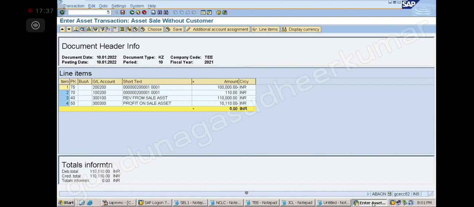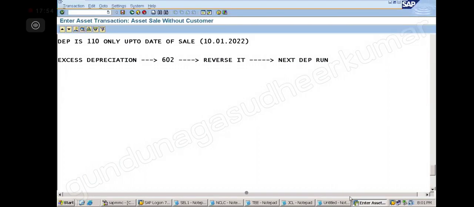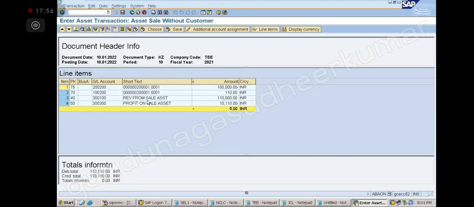So what is the entry for asset sale? No doubt. Bank is not there here. Is there any bank? No, it's not there. I will discuss that later. So what is the entry here?